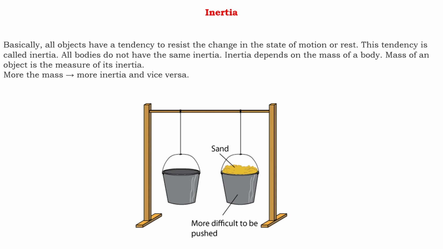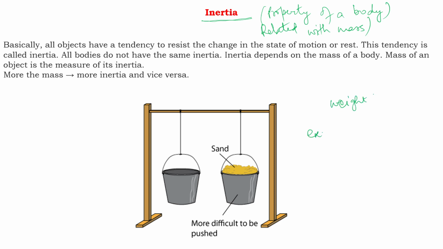As you know, Newton's first law of motion is related to the term inertia. What is inertia? It is a property of a body, and it is related to mass. In simple words, we can also say weight. For example, if I say iron and wood, which one is heavier here? You know that iron is heavier, so its inertia will be more and wood's inertia will be less.